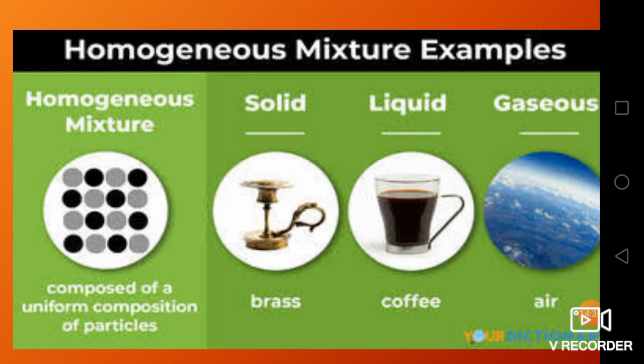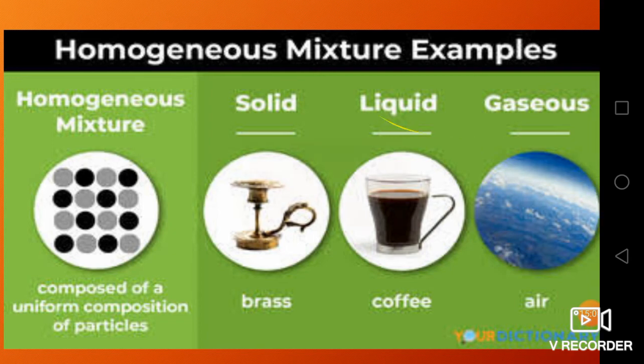And also man has made many mixtures. Example, alloy. Alloy means nothing but mixing of metals and non-metals. For example, jewelry gold, which is made of copper and aluminium. Steel, which is made up of iron, carbon and magnesium. Similarly, you can see another example, coffee, which is also said to be a mixture because it is made up of milk, water and coffee powder. So these are the few examples for mixture.